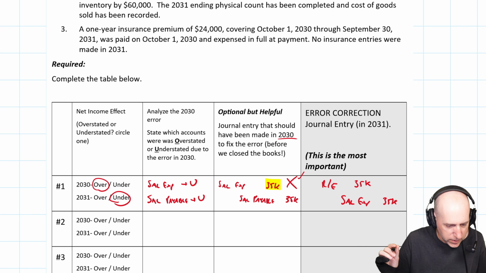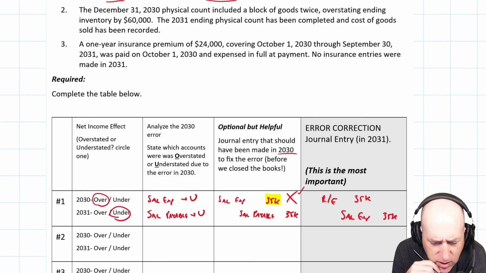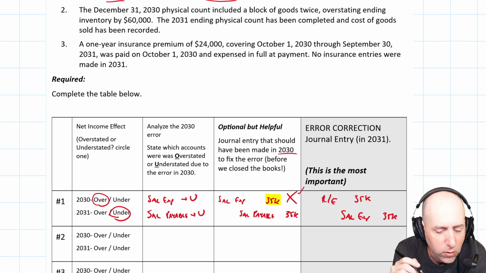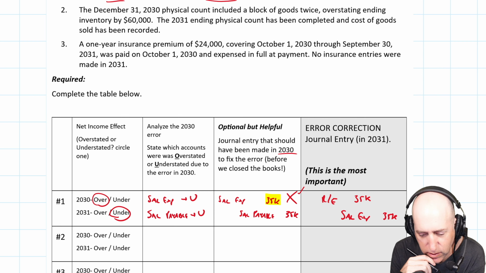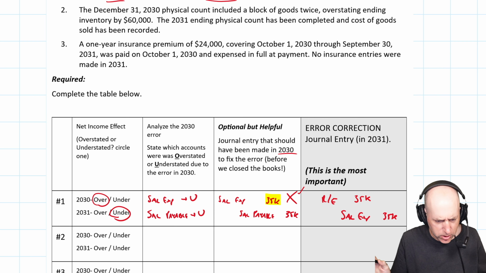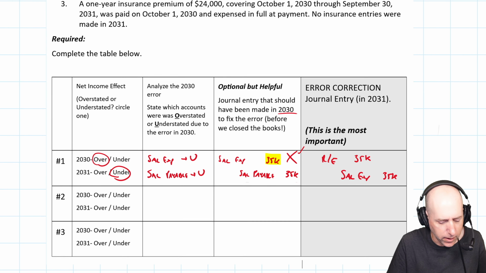So next one, number 2. The December 31st, 2030 physical count included a block of goods twice, overstating ending inventory by 60K. The 2031 physical count has been completed and cost of goods sold has been recorded. Okay, so we overstated our ending inventory.